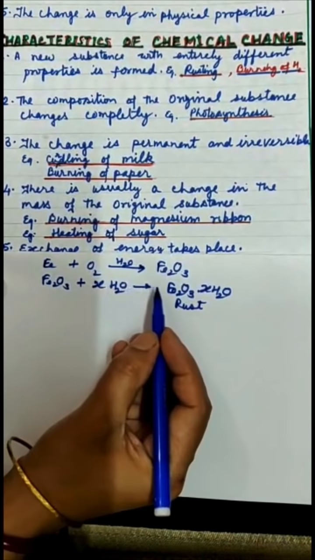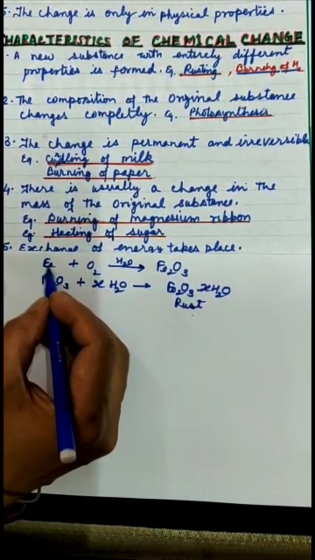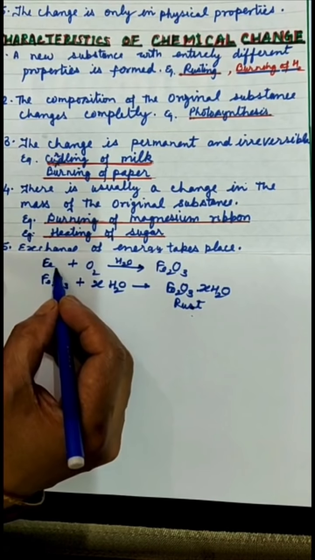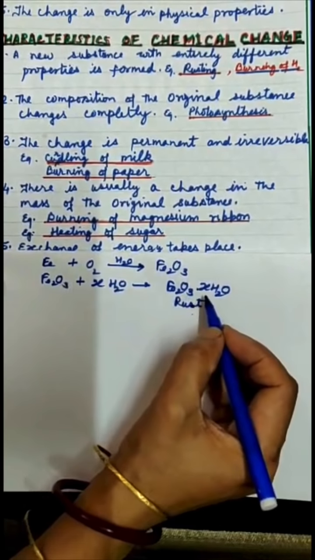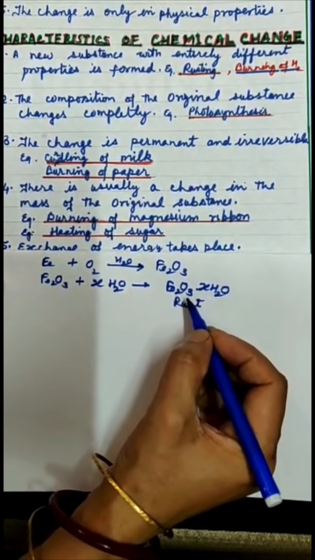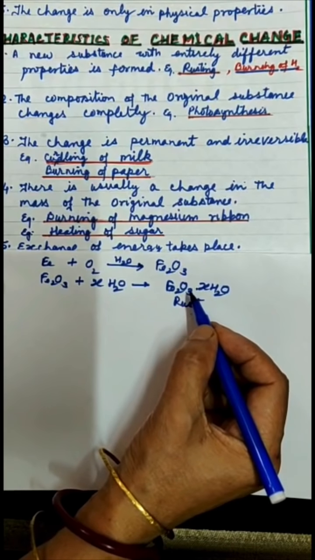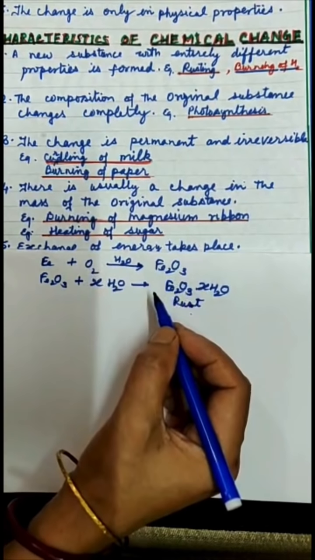Now rusting is a chemical change because a new substance, rust, has been produced from iron. Iron is a different substance, greyish black, hard, malleable, whereas rust is a reddish brown and flaky substance. It is not malleable, and it is not as hard as iron.